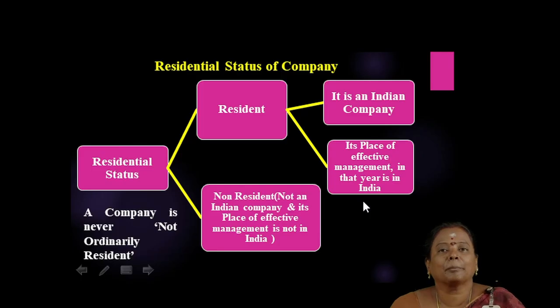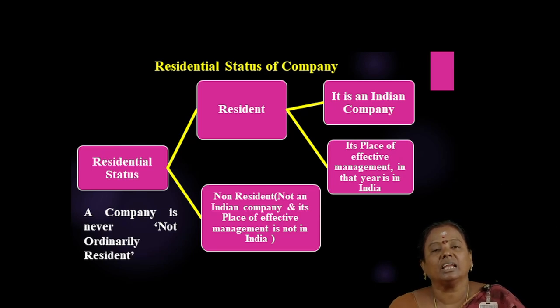That means the company must be an Indian company and the place of management of the company is also in India. Then only the company can become a resident company.